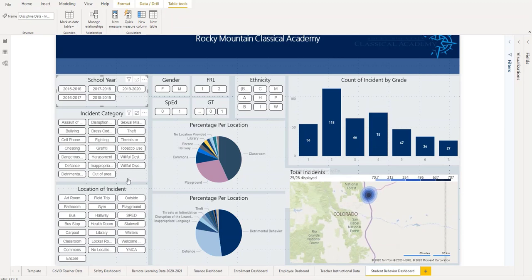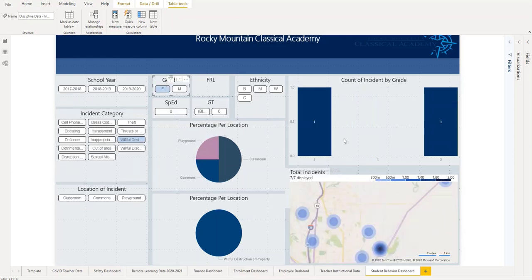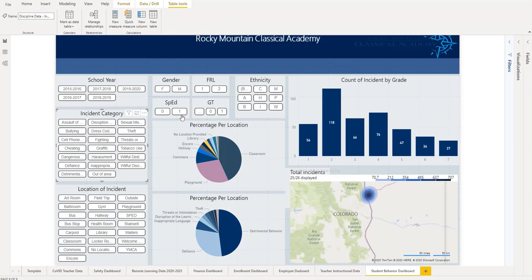If I want to see how many times there was destruction of property, and that's what that button is right there. These are the grade levels. These are the locations of that. And if we wanted to, we can see how many females. It looked like 2 females in the last couple of years had willful destruction of property. You can break it down by each of the ethnicity codes as well.